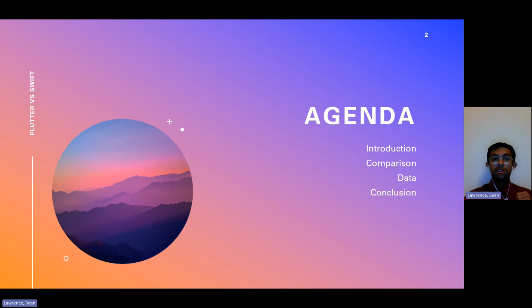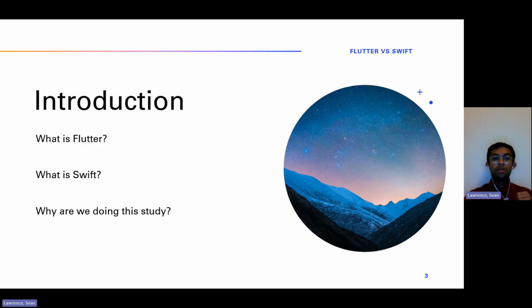Now, let's get started. So you're probably wondering, what is Flutter? Flutter is an open source framework developed by Google in May of 2017. It's a cross-development platform, meaning you can develop an iOS and Android app simultaneously. While Swift is a native framework and a programming language developed by Apple in May of 2014.